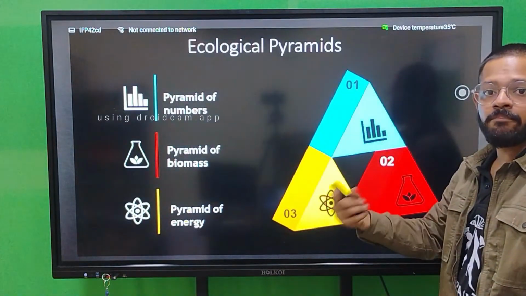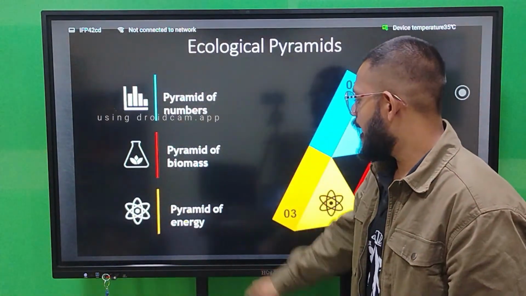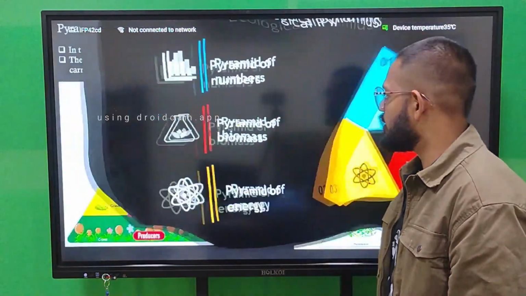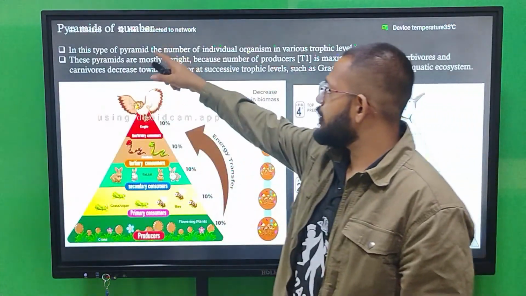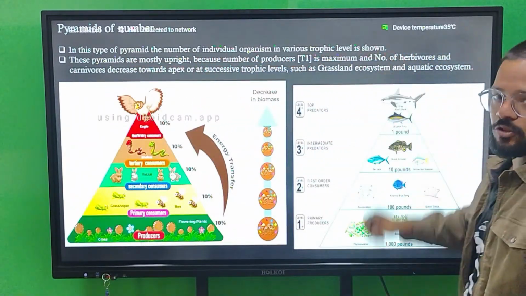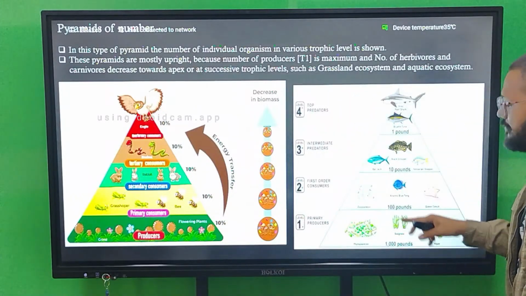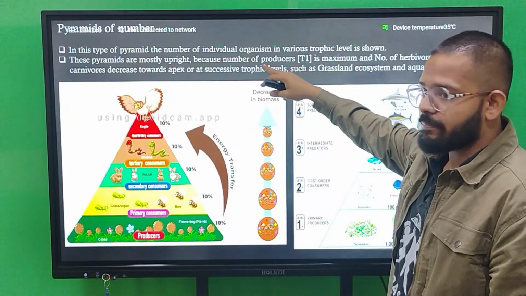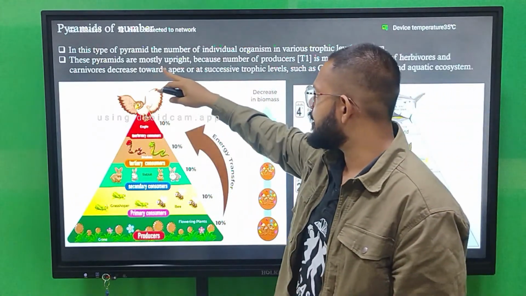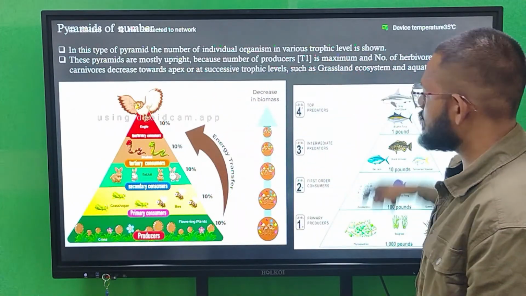Pyramid of number means number of organisms. Pyramid of biomass means weight of the organisms, and pyramid of energy is the energy transfer from one trophic level to another trophic level. The pyramid of number is the type of pyramid where the number of individual organisms in various trophic levels is shown. You can see here, these pyramids are mostly upright because the number of producers is maximum and the number of herbivores and carnivores decreases towards the apex in successive trophic levels, such as in grassland ecosystem and aquatic ecosystem.